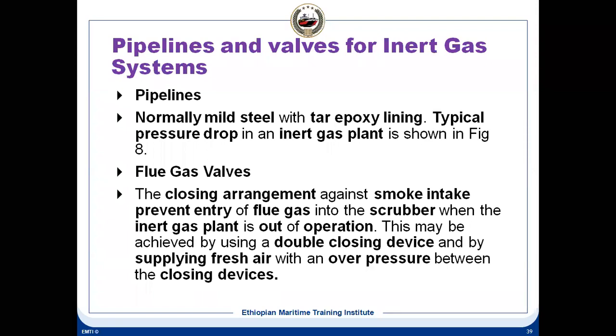But what will happen? This is our uptake, and this is our valve here. This portion is exposed to the exhaust from the boiler, so this valve can also get corroded. So what is the system actually? Fresh air is continuously supplied.